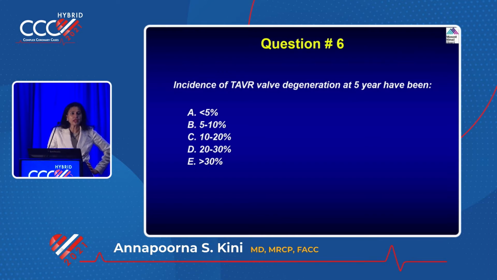So at the baseline you have to be less than 10, okay, less than 10. So what they say is when they're coming back, if you have a residual gradient, I'm just telling you, of 12, and when they come back, if you have a gradient change of more than 10 or overall more than 20 compared to the baseline they left, that is when you say, okay, the patient has a TAVR valve degeneration.